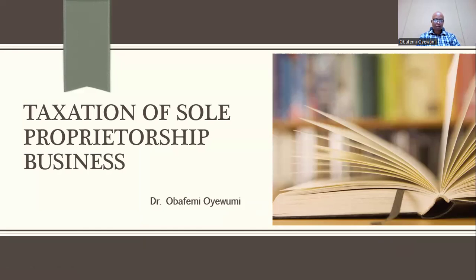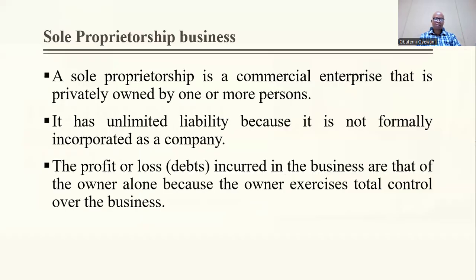Okay, so taxation of small businesses. I title this taxation of sole proprietorship business. That's where we're starting from. A sole proprietorship is a commercial enterprise that is privately owned by one or more persons.